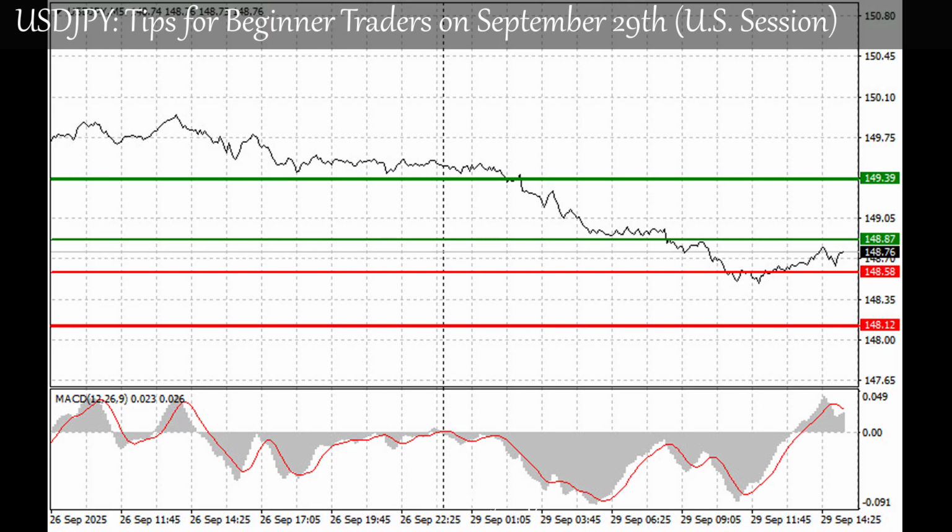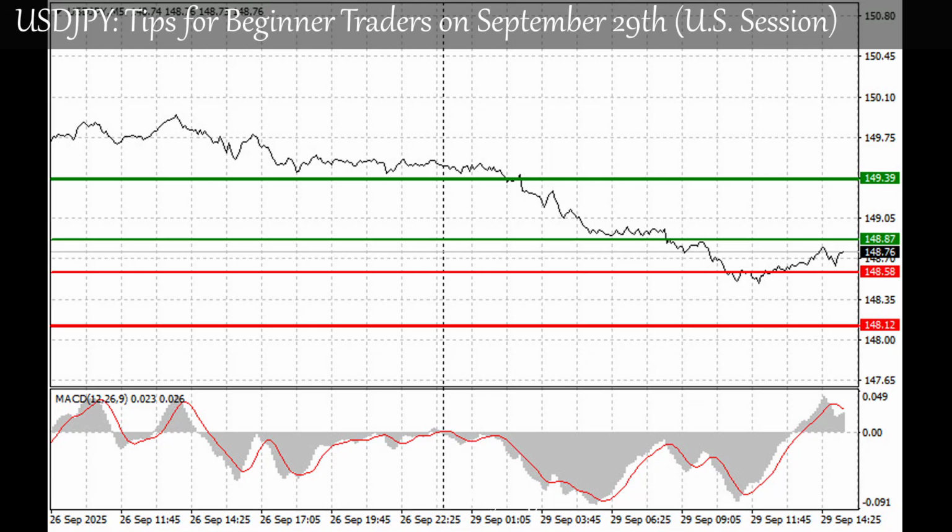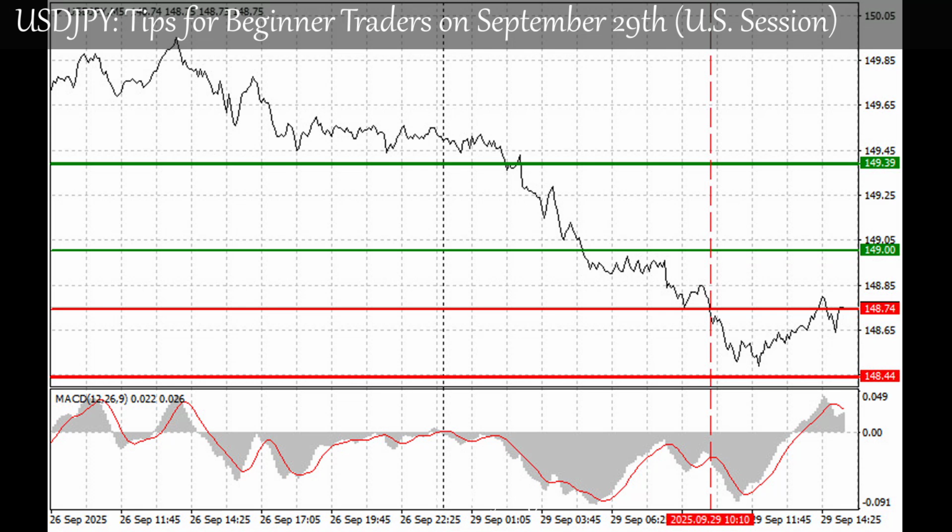Scenario 2, I also plan to sell USDJPY today in case of 2 consecutive tests of 148.87 when the MACD indicator is in overbought territory. This will limit the upward potential of the pair and lead to a reversal downward. A decline toward 148.58 and 148.12 can be expected.